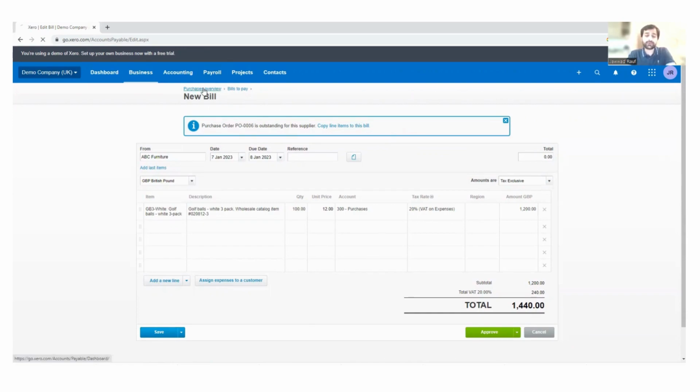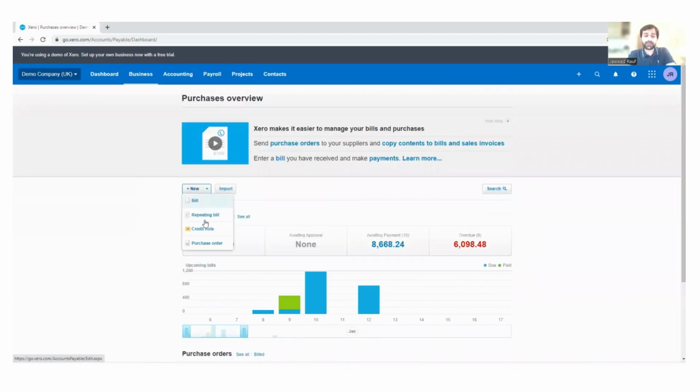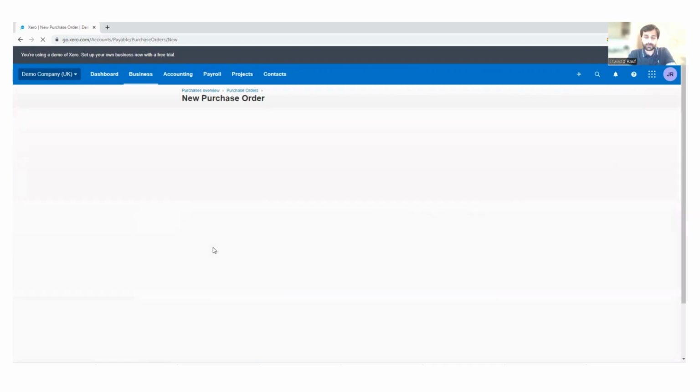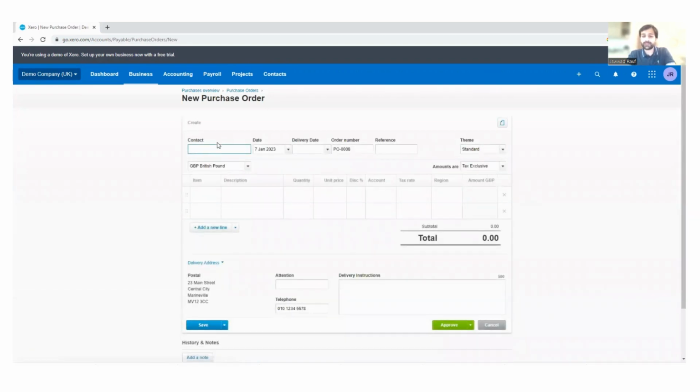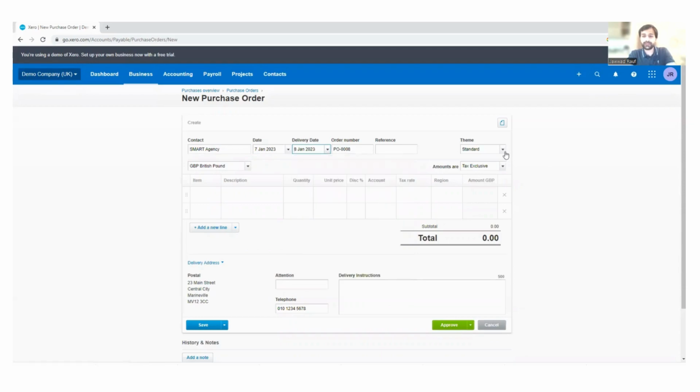If you go back to purchase overview, you can go here. You can create a repeating bill. You can create a credit note. You can create a purchase order. Same is the case with it. You can just create a purchase order. Maybe, for example, we are creating it for smart agency. Purchase order number is this. Due date, delivery date is this.